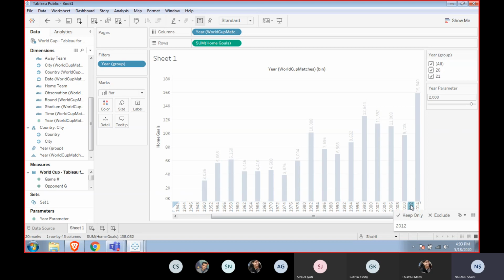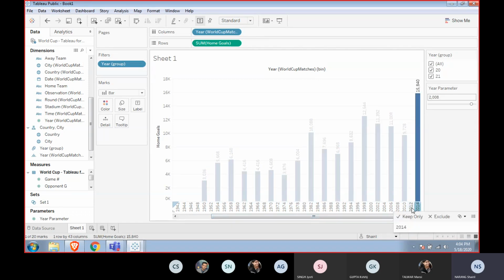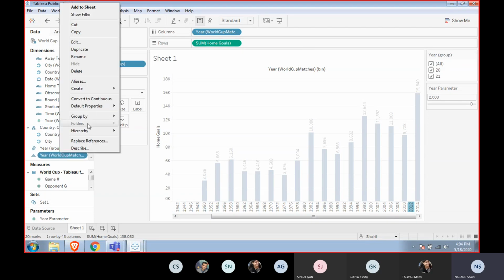But below you can see 2012 is also there, which was not there when we didn't have the bins. So bins are actually segregated. The size was 2. So if you see 2010 to 2012 and 2012 to 2014, there is a difference of 2 between them. If I change this bin size, I can do a whole lot of things.